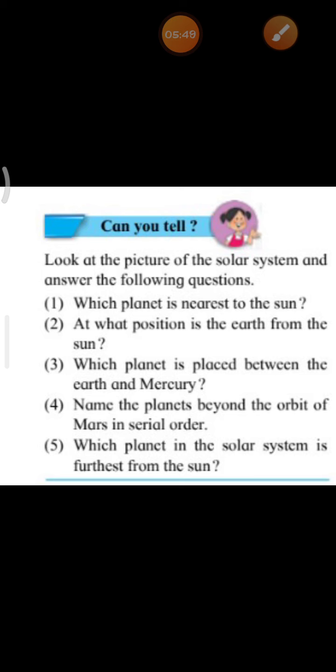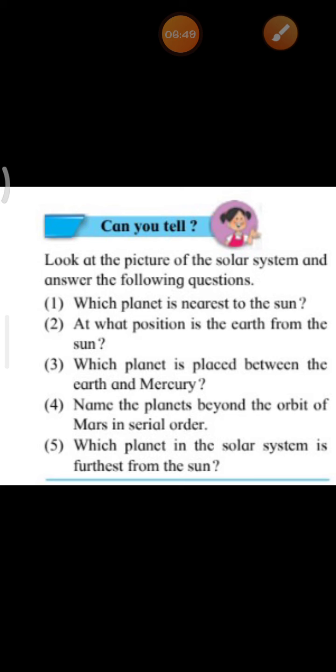Children, we had also seen that besides Earth, there are other planets that revolve around the sun. Which are those planets, children? Mercury, Venus, Mars, Jupiter, Saturn, Uranus and Neptune. Once again, I'll repeat. The planets besides Earth that revolve around the sun are Mercury, Venus, Jupiter, Mars, Saturn, Uranus, Neptune and Pluto.